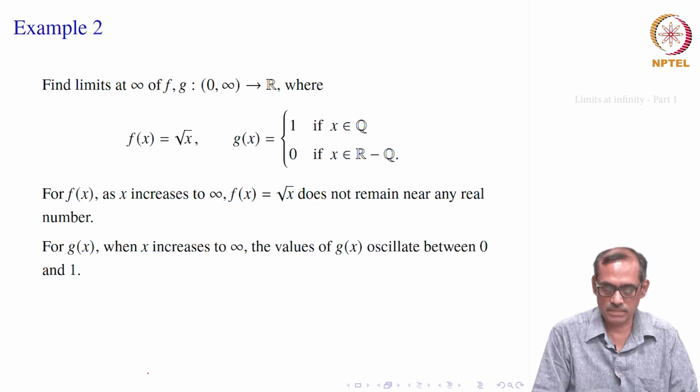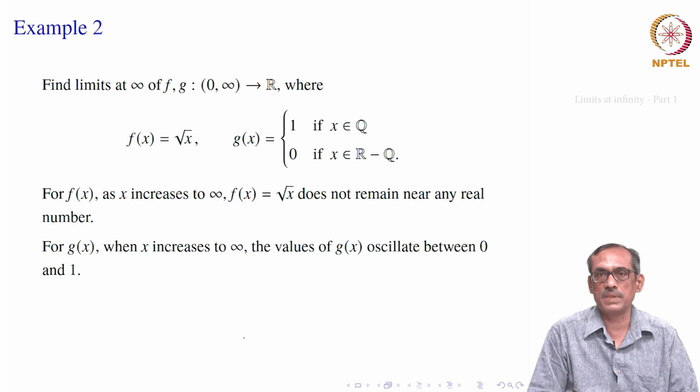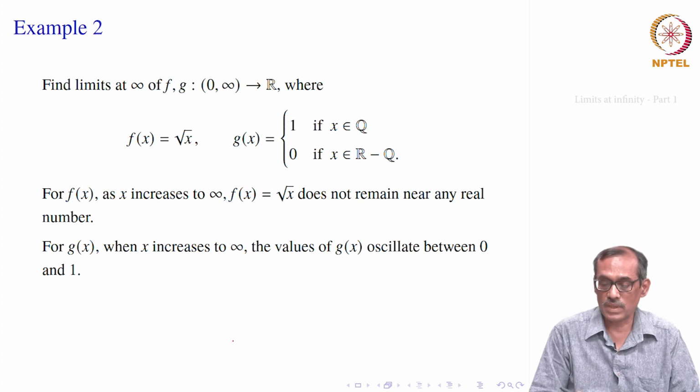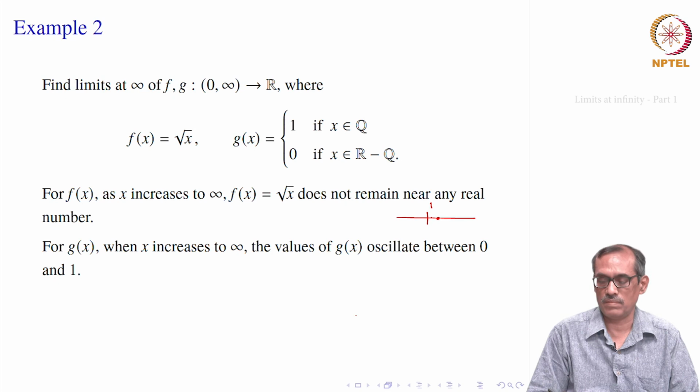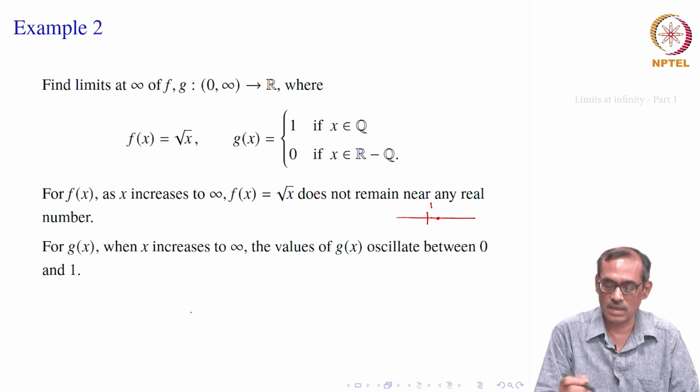Okay, what about g x? As x increases to infinity, it will take rational values, it will take irrational values and so on. And we have the denseness of rationals, that between any two real numbers there is also a rational number and also an irrational number. So, as x becomes larger and larger, x goes through real numbers. Whenever it is rational, g becomes 1, whenever it is irrational, it becomes 0. So, it does not remain near either of them, it becomes 1, sometimes 0, and 1 and 0. So, it oscillates between 0 and 1, becomes 1 or 0, 1 or 0 at almost every point.